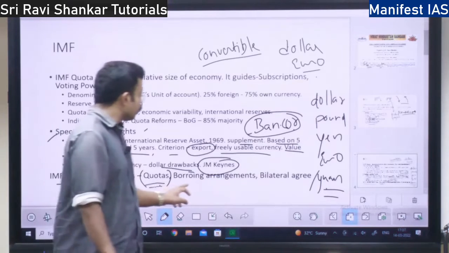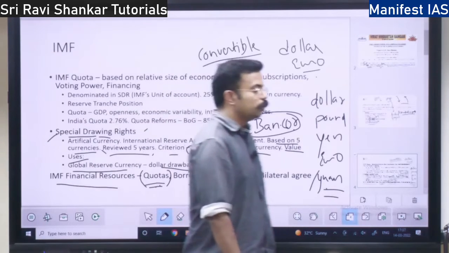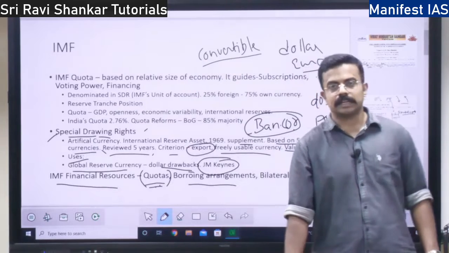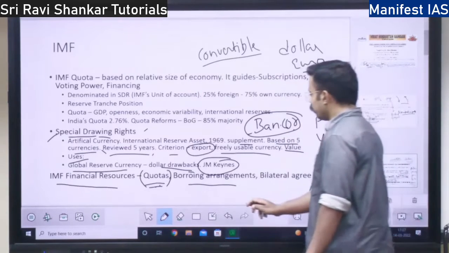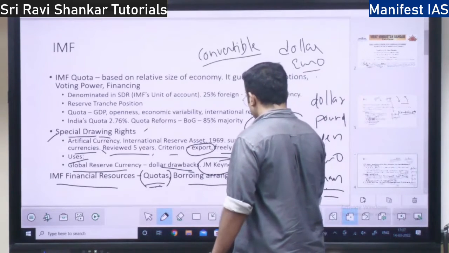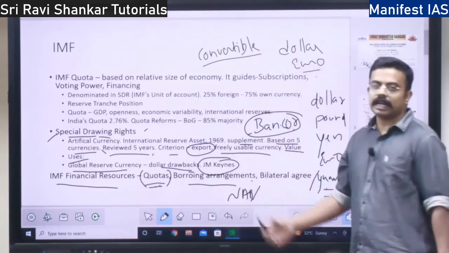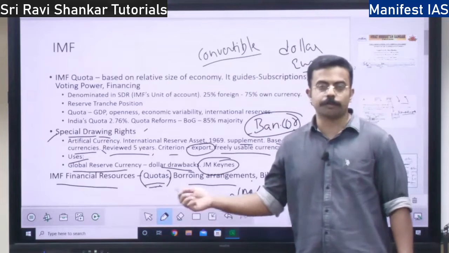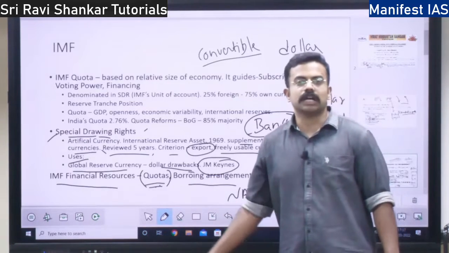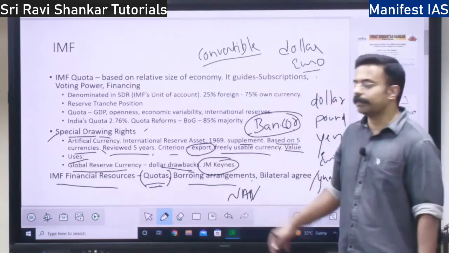The next way is borrowing arrangements. There are two borrowing arrangements. We will discuss that. New arrangement to borrow and one more thing, NAB and GAB, I think. So there are two arrangements to borrow. Even there, if you borrow, you have to pay interest, right? So there also the IMF gets the money from.